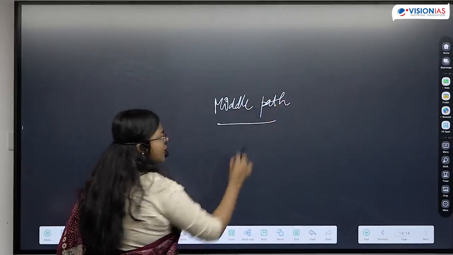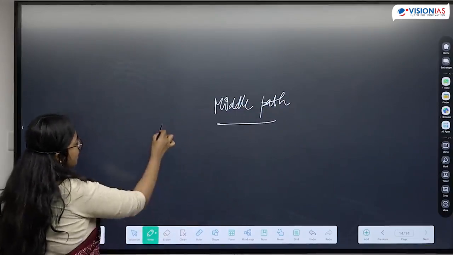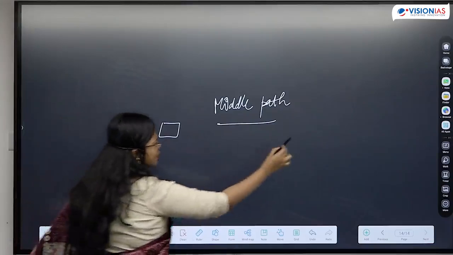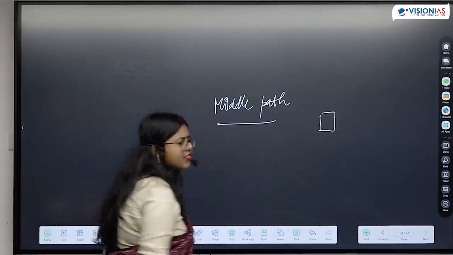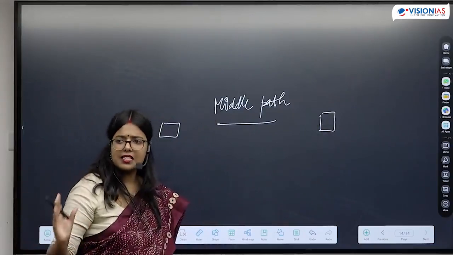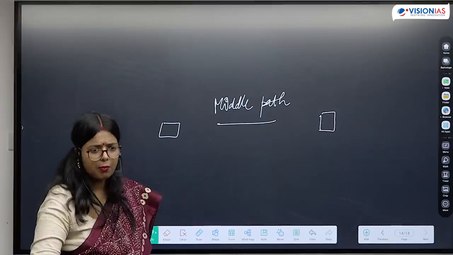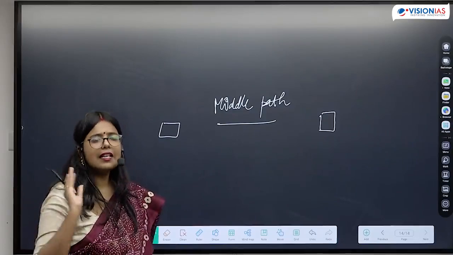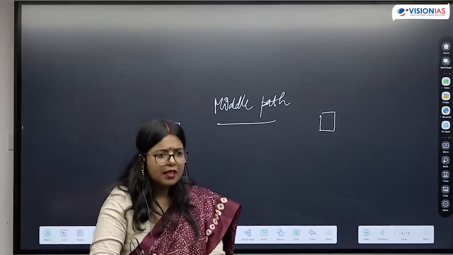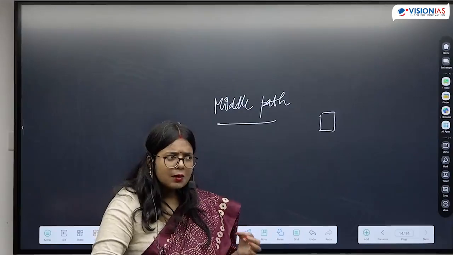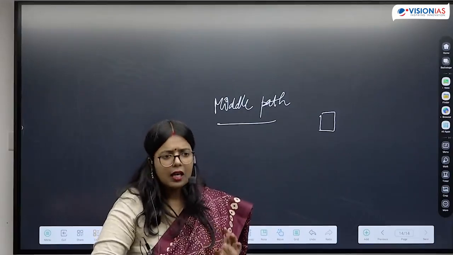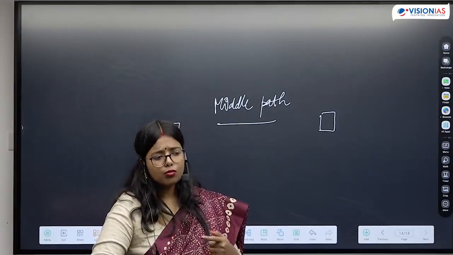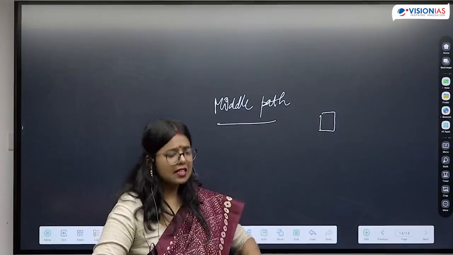So what is the middle path? He is asking people not to engage in excessive luxury and at the same time to not perform extreme penance. He is saying that you should follow the middle path, neither indulging in excessive luxury nor engaging in extreme penance. So again, this is something that people will find more appealing. And if you look at Buddha, he is also following the middle path in various other arenas.